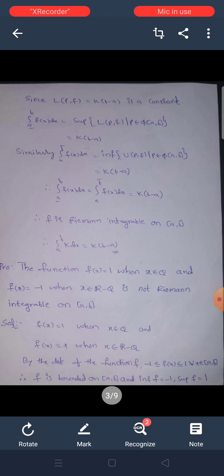Similarly, find the upper integral of f(x) dx from a to b. It is equal to the infimum of U(P, f) such that P belongs to the set of partitions of [a, b], which is equal to the infimum of k into (b minus a), equal to k into (b minus a).